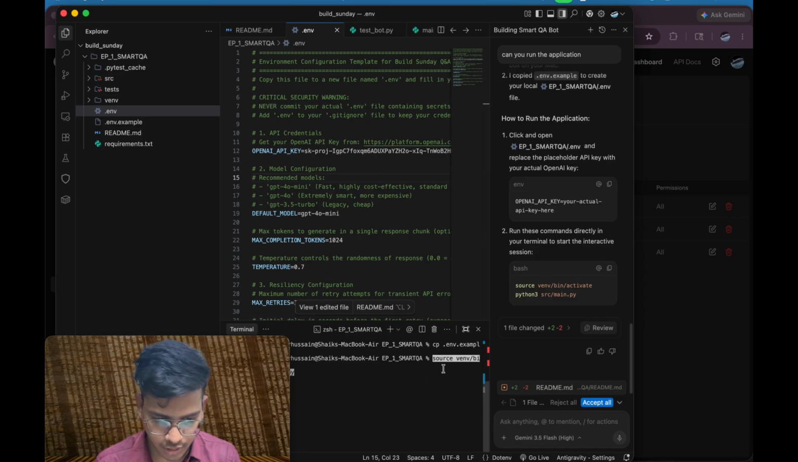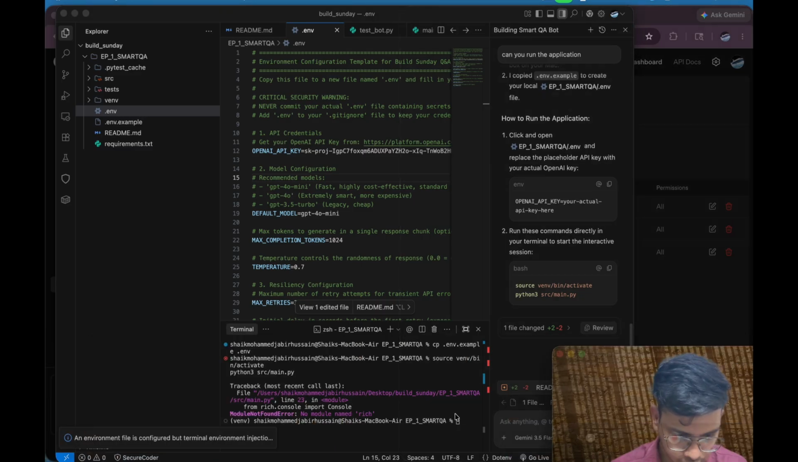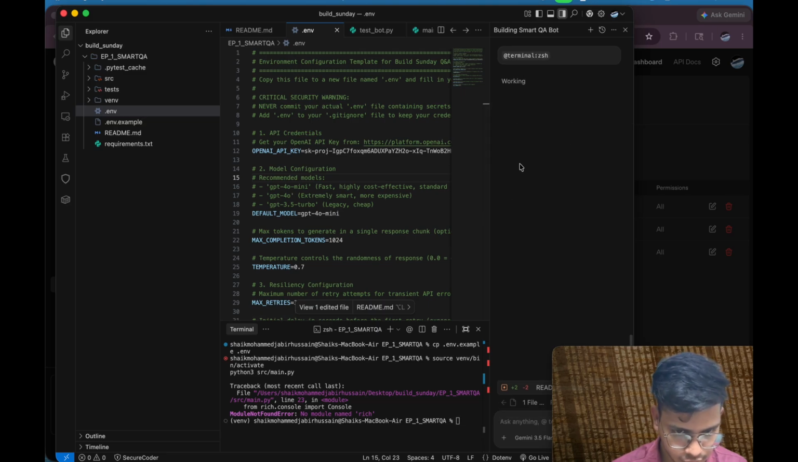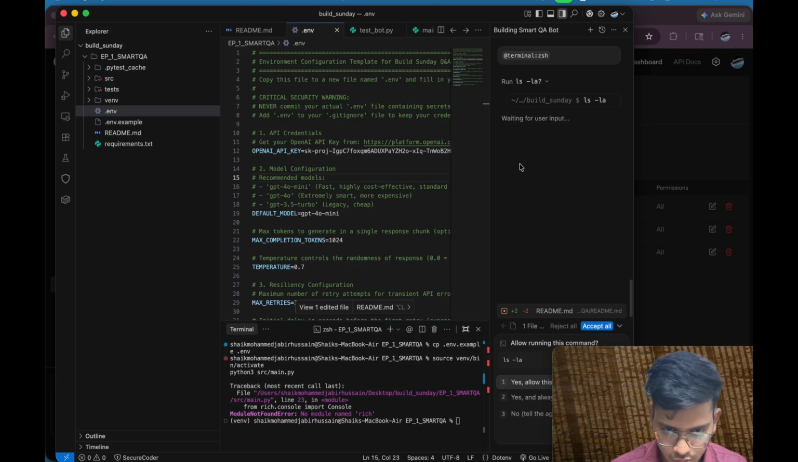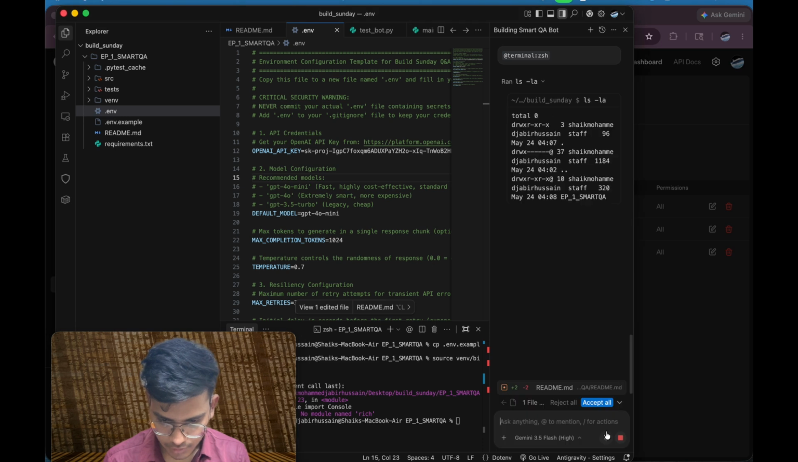Copy and run. We are getting this error, module rich is not found. Okay, let's fix this error. Okay, let me submit.